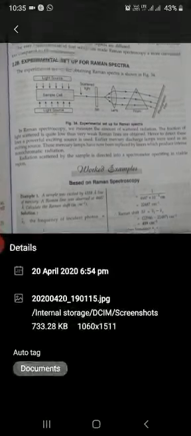In earlier times, we used mercury as a source of light or monochromatic light. Then we obtained very weak Raman lines, but nowadays we use lasers to produce the monochromatic radiation. With lasers we get fine lines in the Raman spectra.